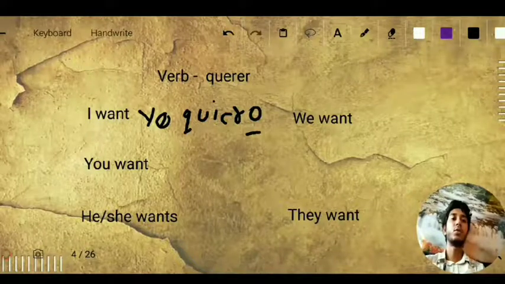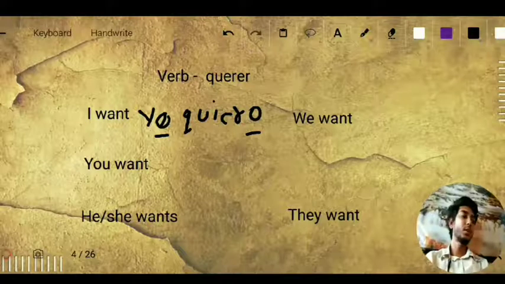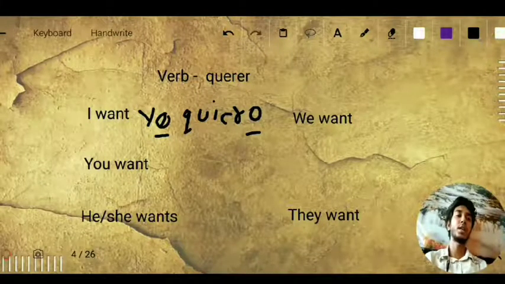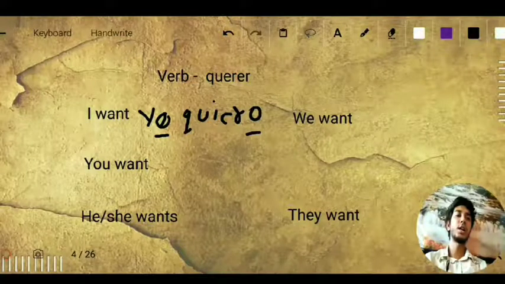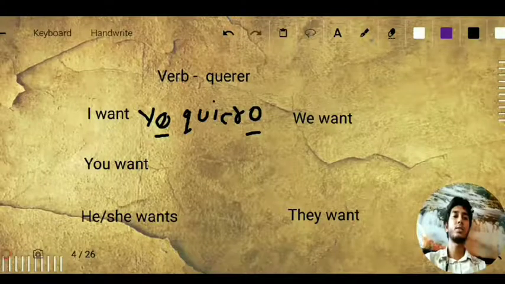The ending in O is because of yo, I. In Spanish we pronounce the word with matching endings, like ella, ending in A, una chica. So we have yo quiero.